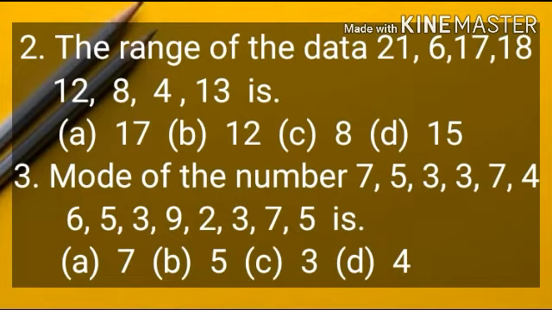Question number 2. The range of the data 21, 6, 17, 18, 12, 8, 4, 13 is option A 17, option B 12, option C 8 and option D 15. Students, you know the difference between the highest and lowest observation in a given data is called range. So you can find the range. Now question number 3. Mode of the number. Student, you know the observation that occurs most frequently in the data is called mode. So you can find the mode.